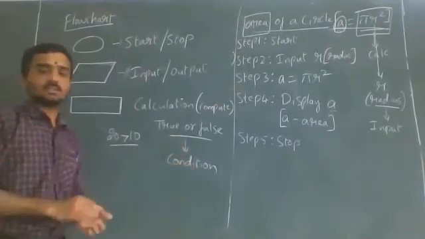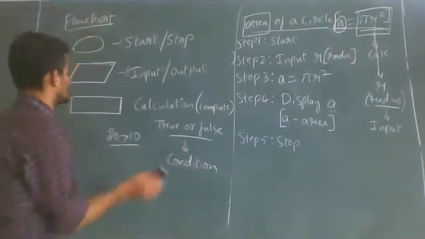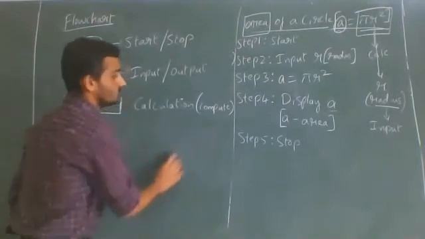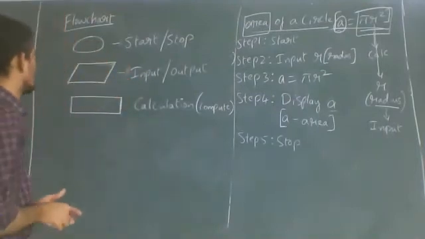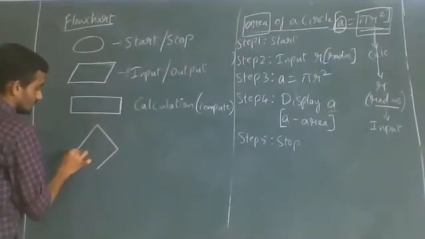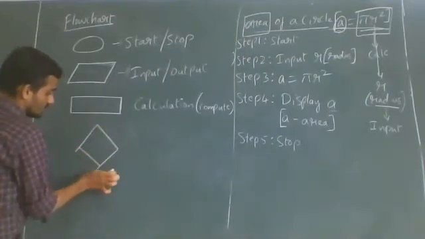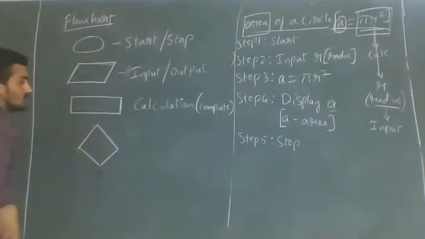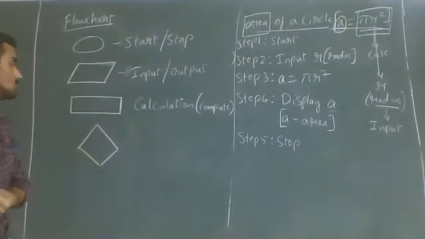For writing the condition, we have one symbol. I think I have already said it when we discussed the if else statement. That symbol is nothing but either the diamond symbol or the rhombus symbol.